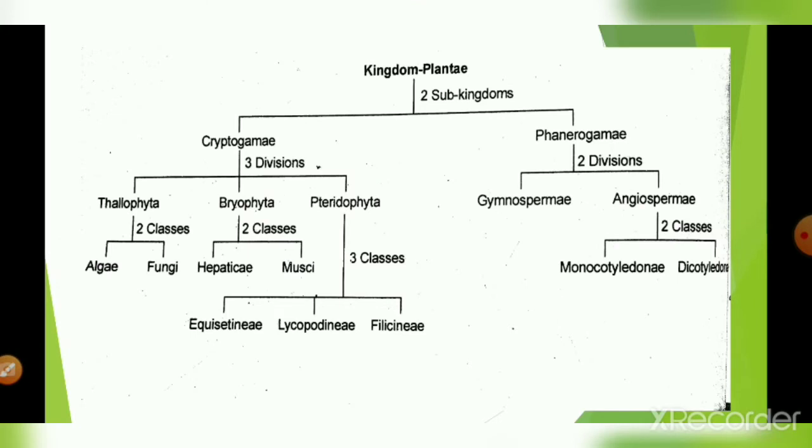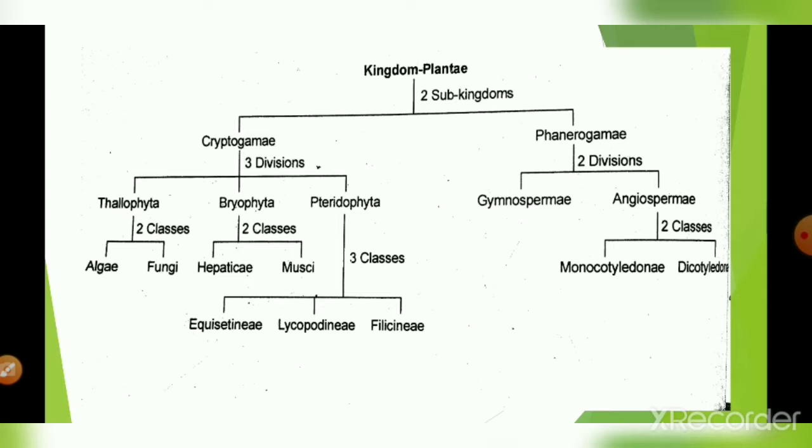Cryptogams are further divided into three divisions: Thallophyta, Bryophyta, and Pteridophyta. The Thallophyta are further divided into algae and fungi, because they have a thallus-like structure. That's why they are known as Thallophyta. Then Bryophyta, then Pteridophyta. Then we come to phanerogamia.